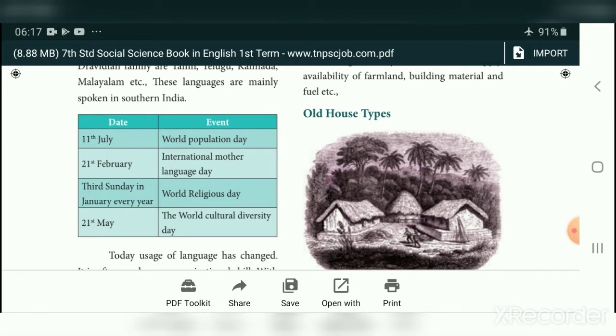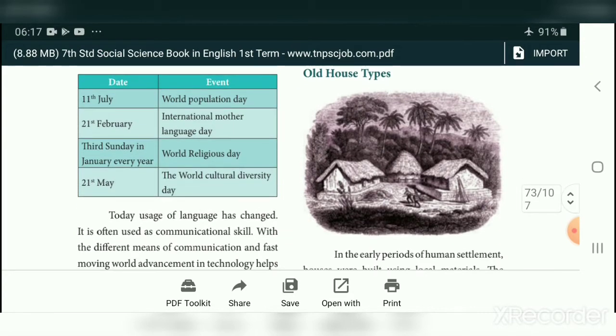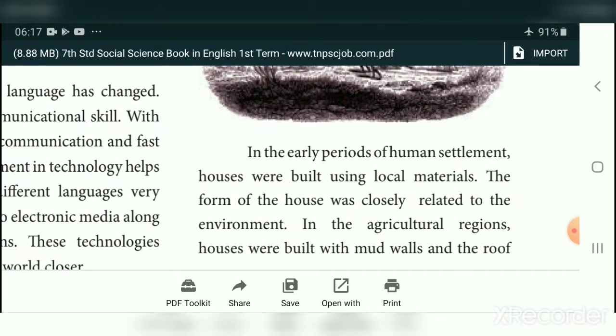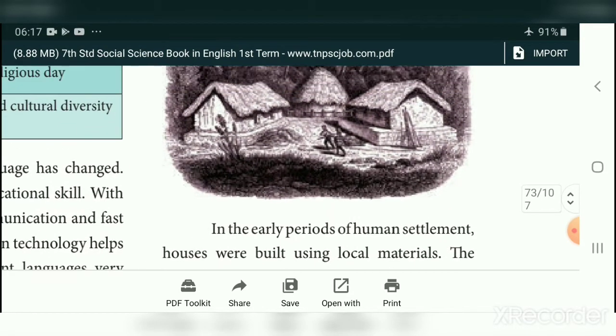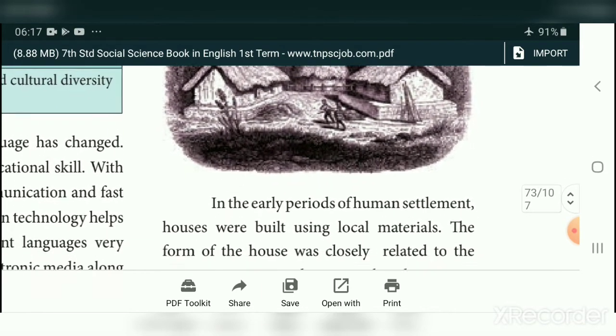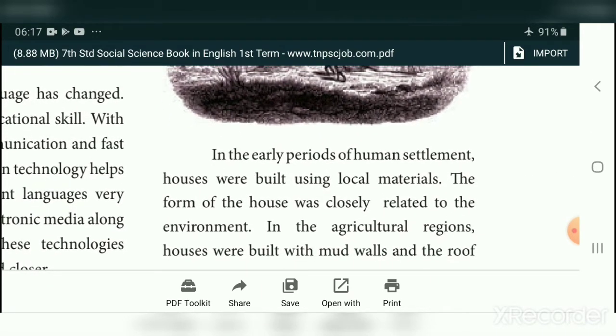Old house types. You see this one? This is the old house type. In the early period of human settlement, houses were built using local material. Nowadays we are living in concrete buildings, but in those days people used locally available material to build houses. The form of the house was closely related to the living environment.